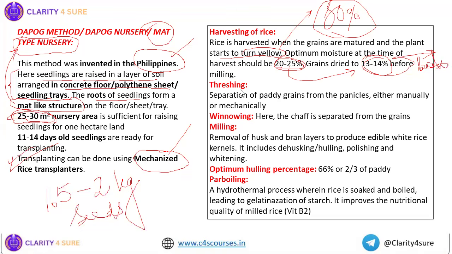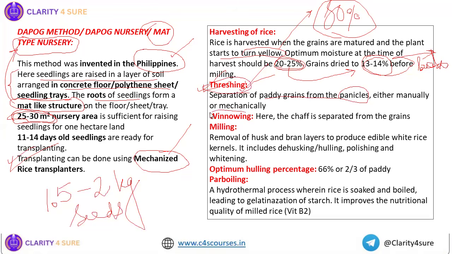Then these are the post harvest terminologies in case of rice. The first one is threshing. What is threshing? It is the separation of the paddy from the panicles. The paddy needs to be separated from the panicles, either manually or mechanically. That separation is known as threshing.